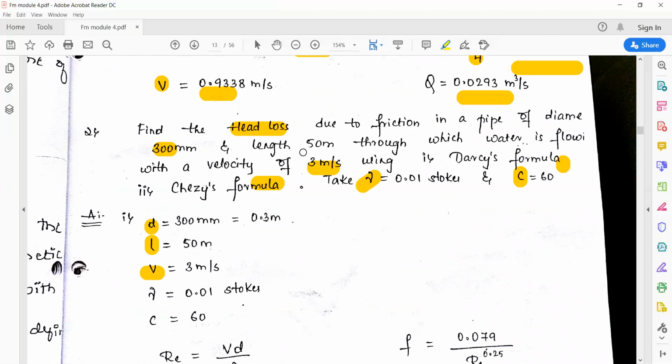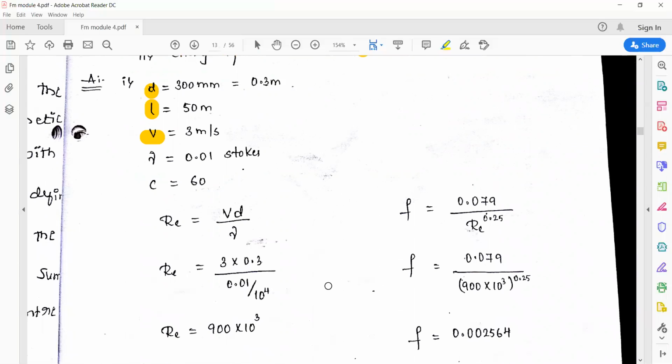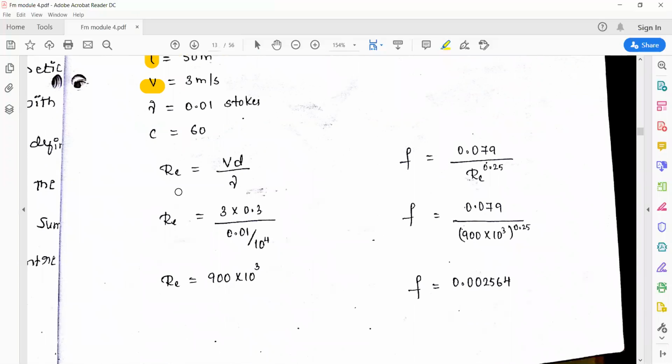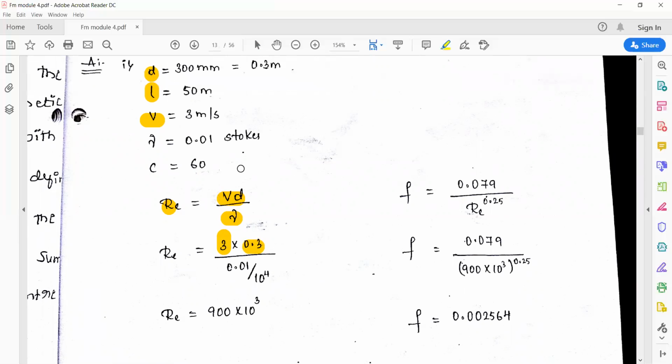As I said, the coefficient of friction is a function of Reynolds number. So you need to calculate the value of Reynolds number. We have the formula for Reynolds number. Basically it is the ratio of inertia force to viscous force. So that is Vd by nu. You know the value of V, velocity, you know the diameter of the pipe, and nu they have given. So nu is the kinematic viscosity, 0.01 Stokes.